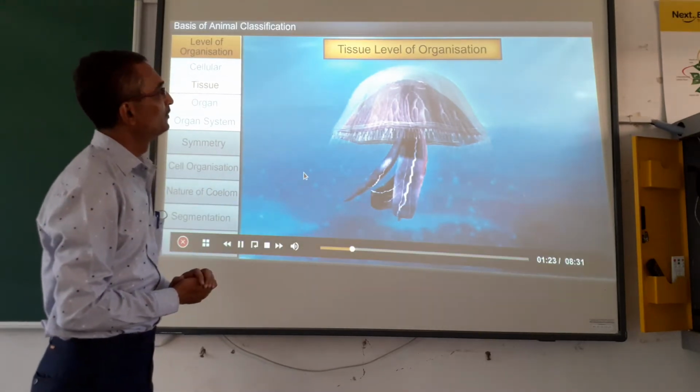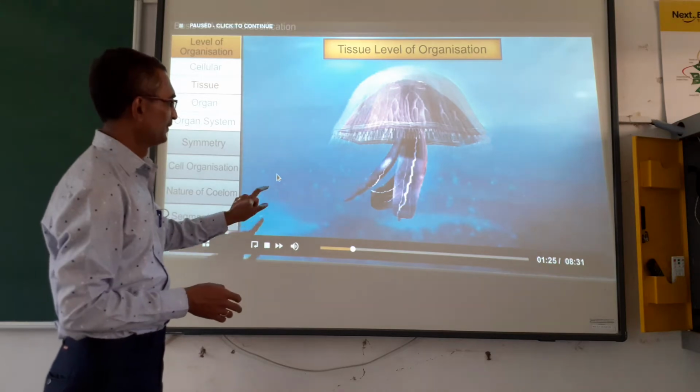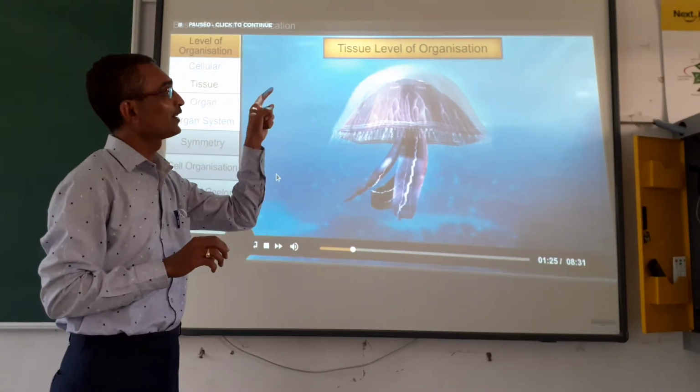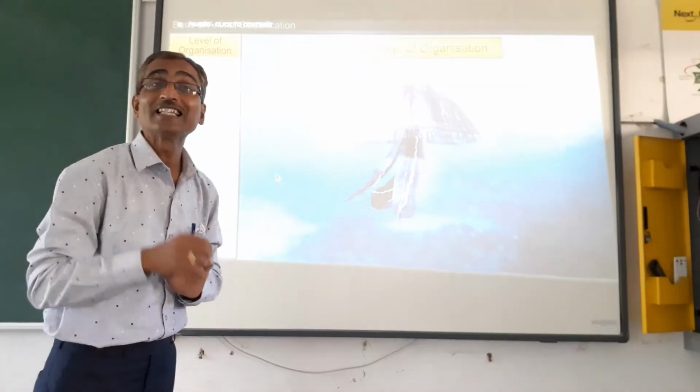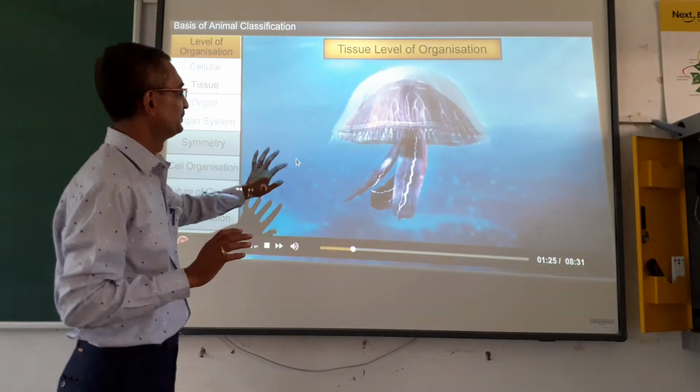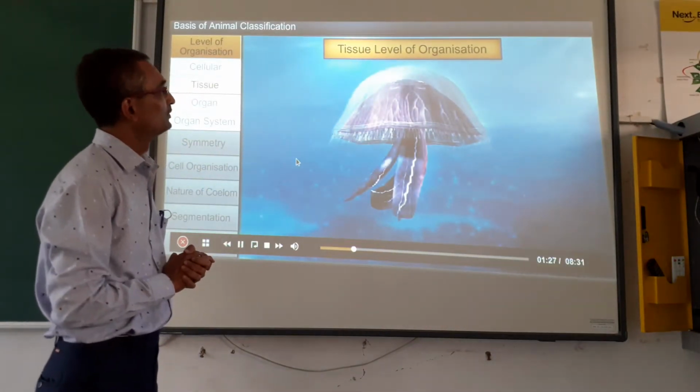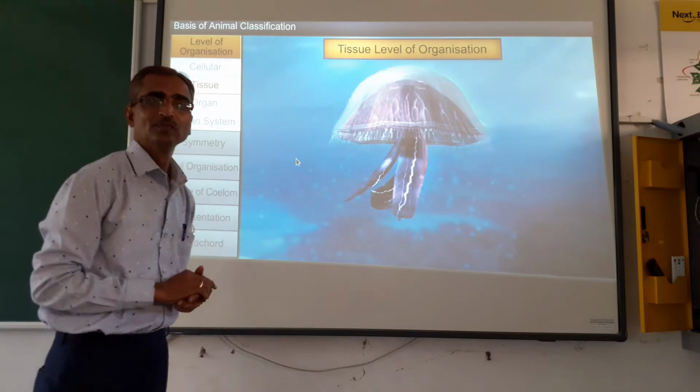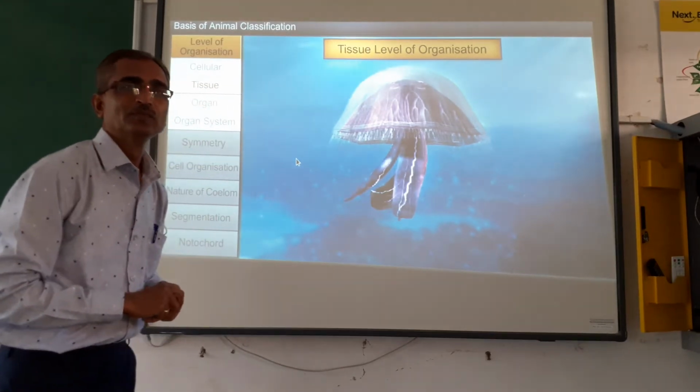This tissue level of organization is found in cnidarians. Here, the cells that perform the same function are arranged into tissues.